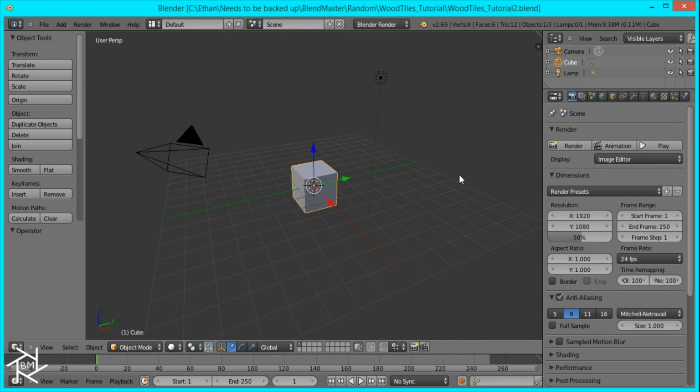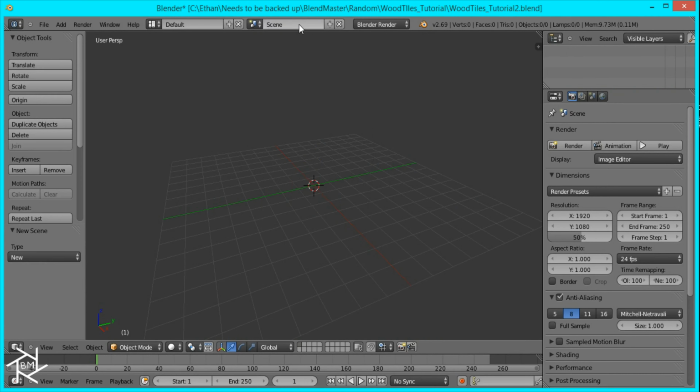So let's get started. First thing I'm going to do is name this scene because we're going to be using multiple scenes, and we want to stay organized. I'm just going to name this wood texture. And I'll add another scene and name it wood tiles, and then I'll add another scene and just name it test scene.